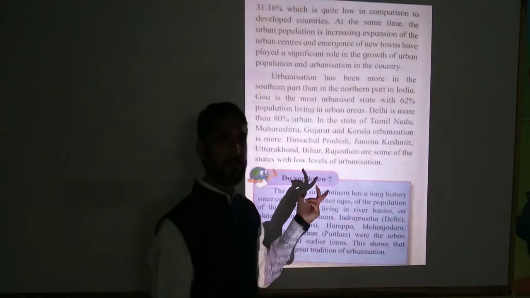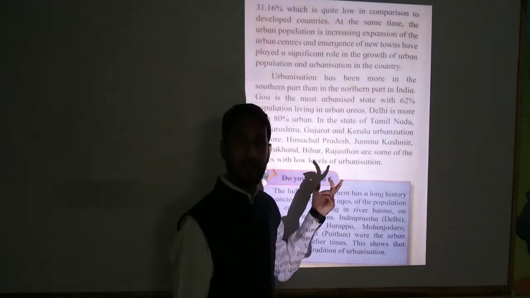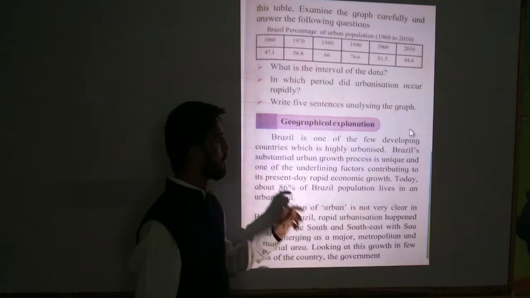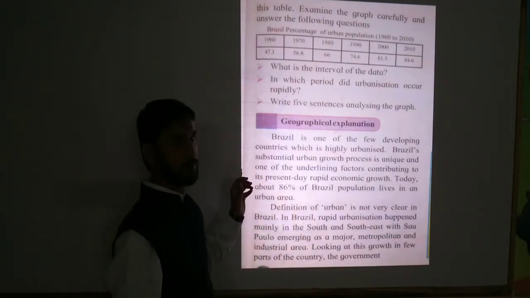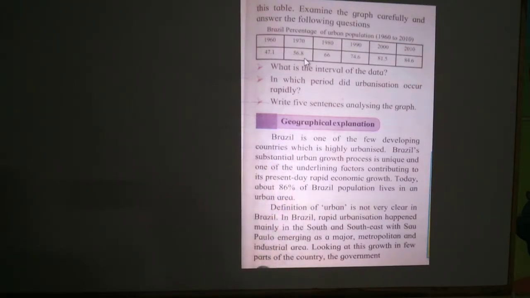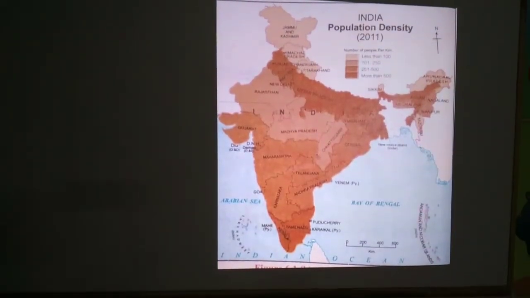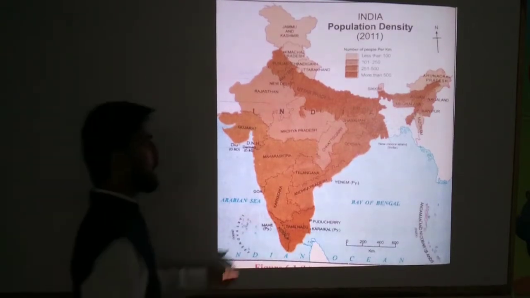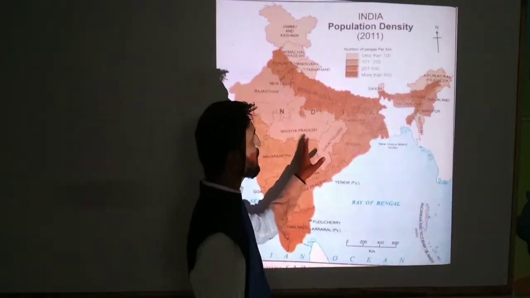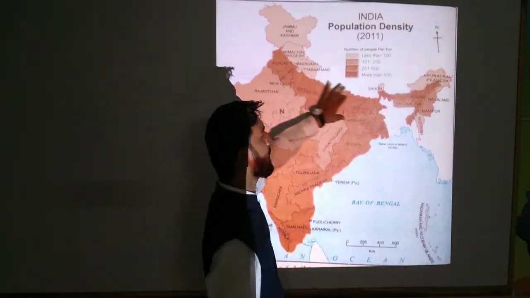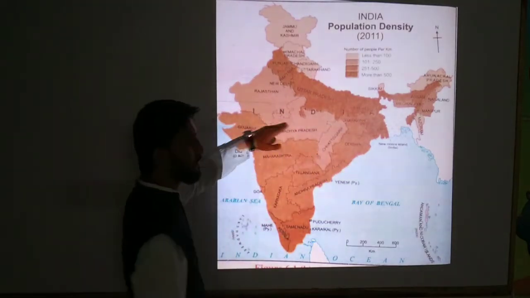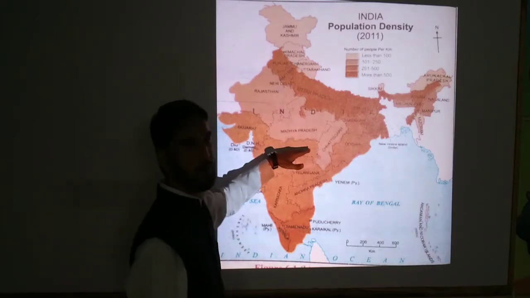Which states are these? We can see this in the India map also. Students, if we see the population density of India, you can understand that the plain region, the coastal region, and mostly the southern part of India is the most populated region.